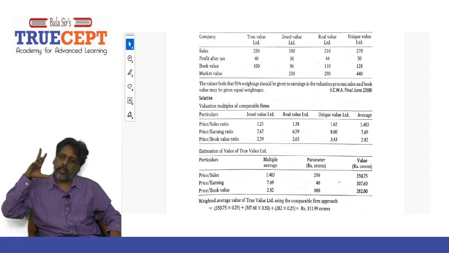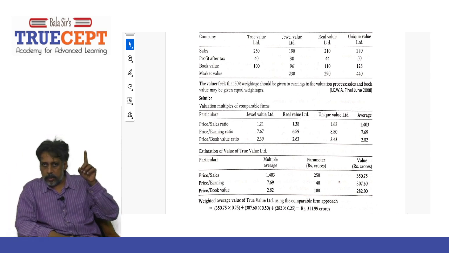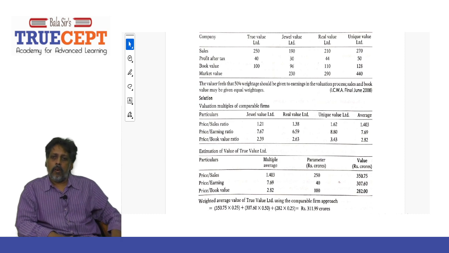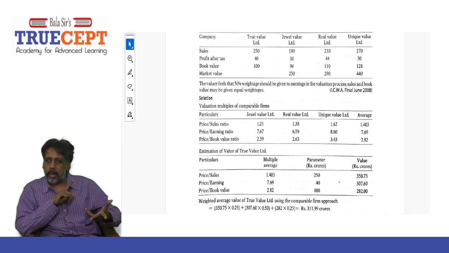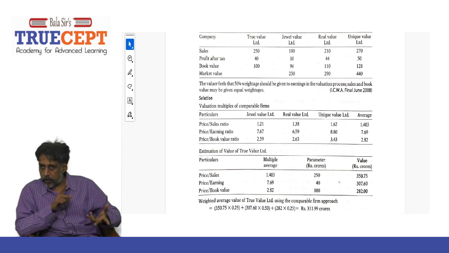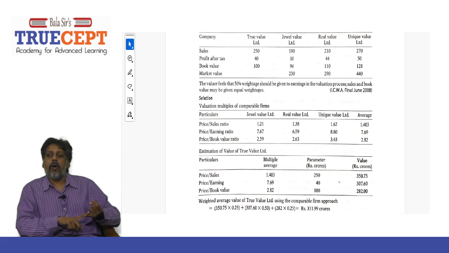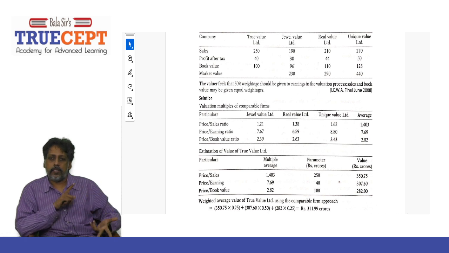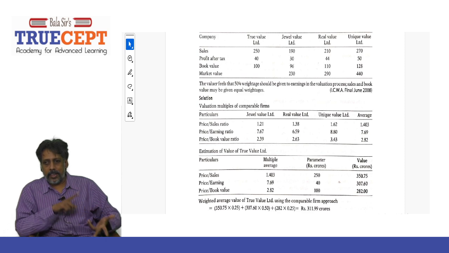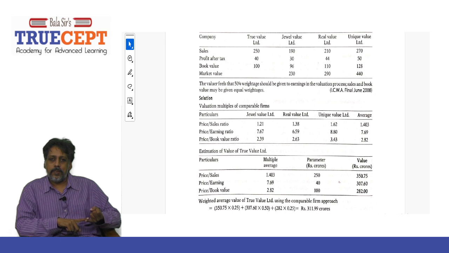And then you can take the next ratio. What is that? Price to earnings ratio. For Jewel Value, I'll take 230 crore divided by 40 crore. Sorry, the profit after tax is 30 crore for Jewel Value. Okay, my bad. So it should be 230 crore divided by 30 crore. How much do you get?